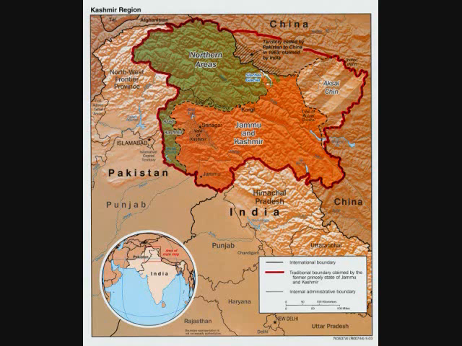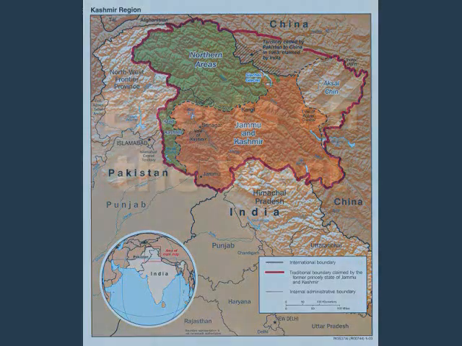Then, Pakistani tribals from Dir entered Kashmir with the hopes of liberating it from Dogra rule. The state troops were unable to withstand such an attack, and Hari Singh was forced to sign the instrument of accession document, essentially acceding to India for the price of protection from the Dir tribal groups. In December of 1947, the first war between the two new nations was over Kashmir, and there would be two more, in 1965 and 1999.